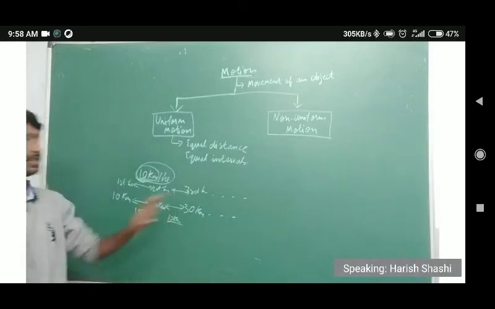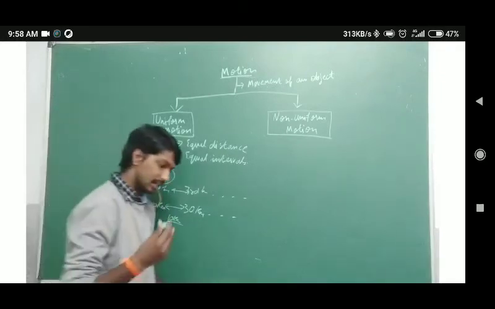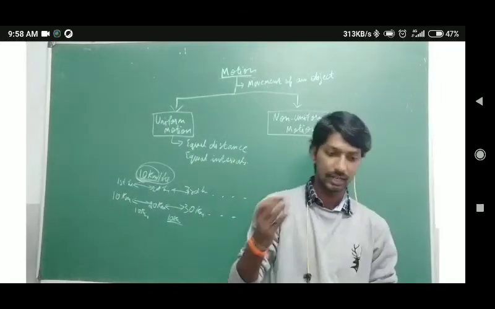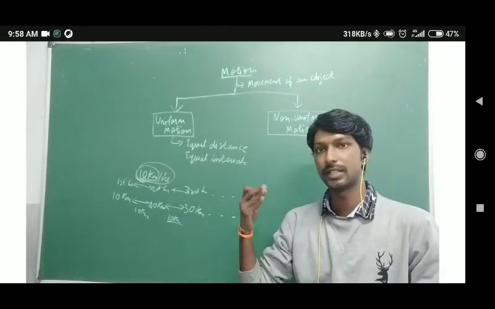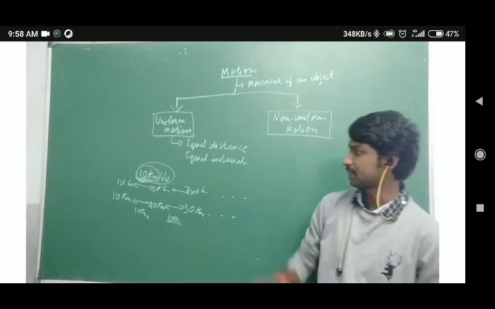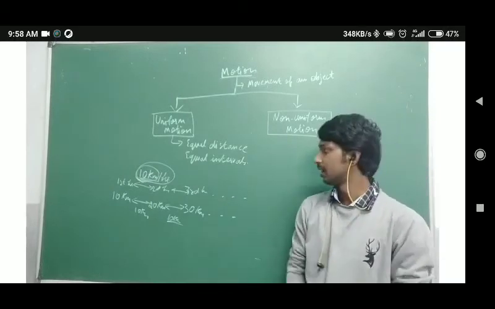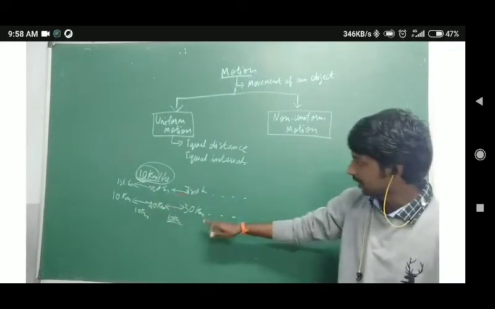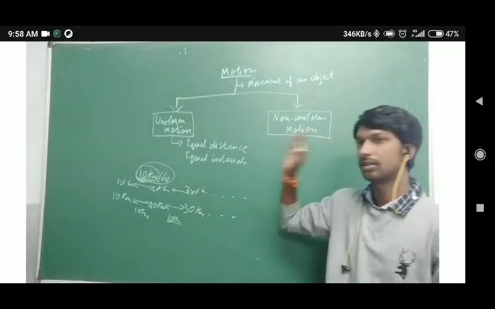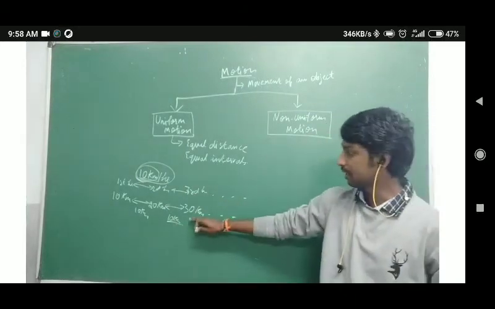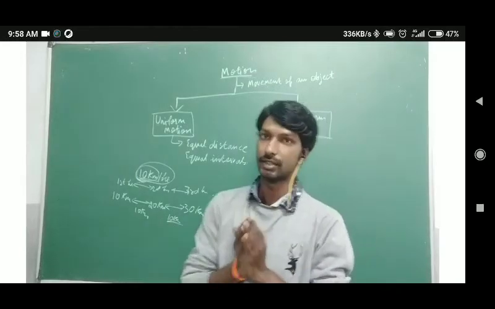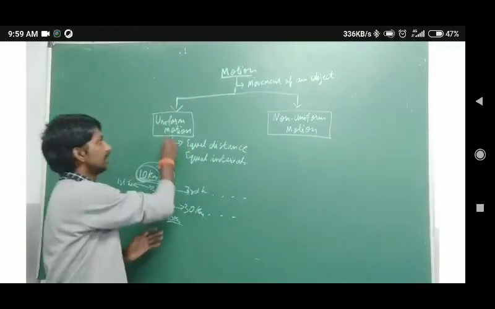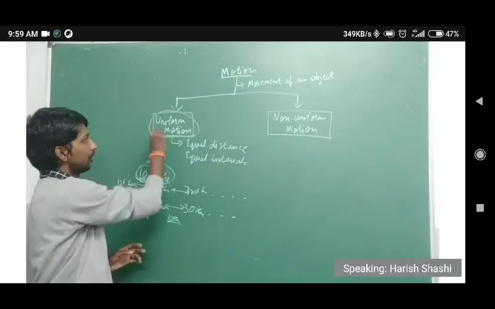So we can easily guess. Suppose I ask you, after 10 hours how many kilometers will be covered by this vehicle? You will just see that for each and every hour it covers 10 kilometers. So after 10 hours the object will be covering 100 kilometers. This is the thing you should know about uniform motion.